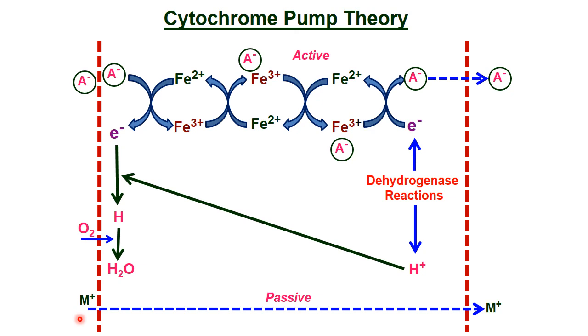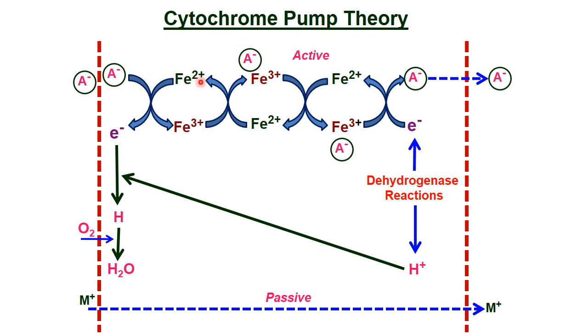Here M plus represents a positive cation and A minus represents a negative anion. The enzyme involved here is the dehydrogenase enzyme. This positive cation moves passively without spending any energy and reaches the cytoplasm, while this anion requires energy and requires a cytochrome pump. Cytochrome is nothing but a heme protein.